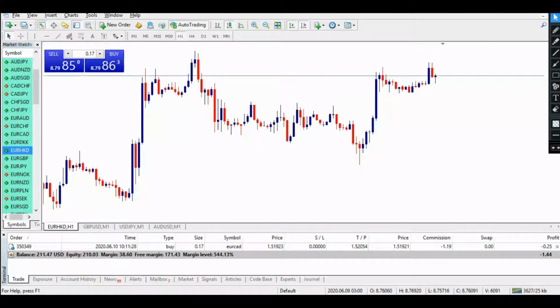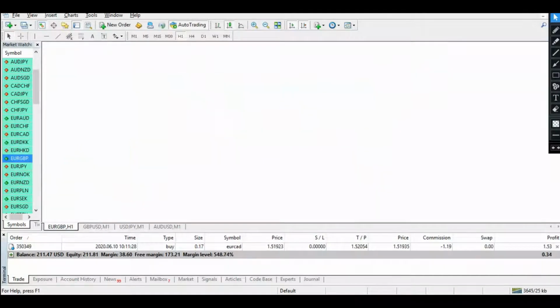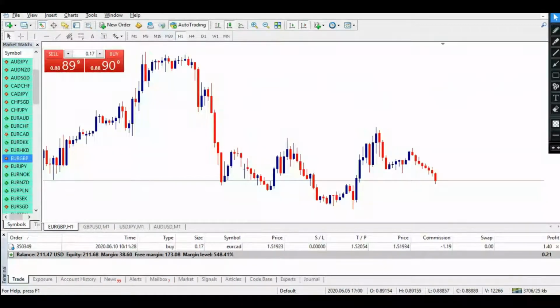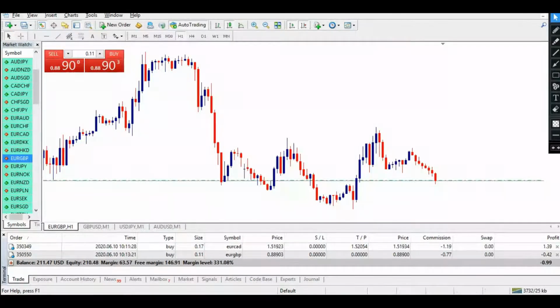I'm on the 1 hour chart, and as I can see, Euro GBP is a very good opportunity to place a buy order. Let me decrease my profit. You know why I placed a buy order in this area? This particular area acted as a support.